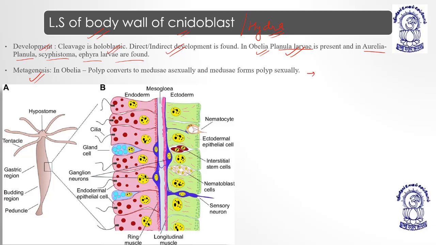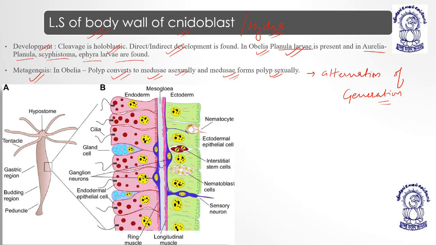Metagenesis is somewhat different from alternation of generation. In case we have studied bryophytes, pteridophytes, alternation of generation, right? Metagenesis is just them converting their forms in the same generation. In the same generation, there is no change in the diploid number or the number of chromosomes. So polyp is converted into medusa, and medusa is converted into polyp. Polyp is converted into medusa asexually, and medusa is converted into polyp sexually. So there is no alternation of generation found here, because there is no change in the number of chromosomes, right?